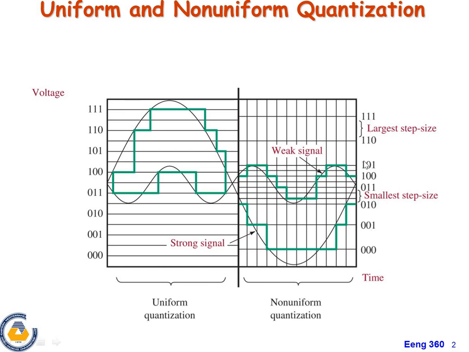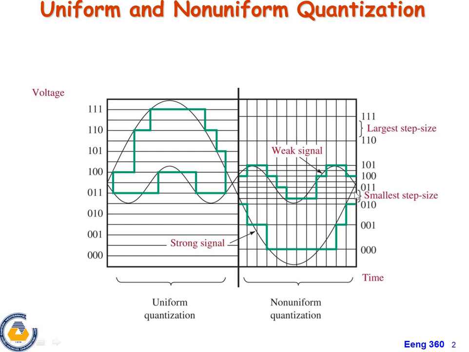In the non-uniform case, the step size between 100 and 101 is very small, while between 000 and 001 and between 110 and 111 the step size is large.